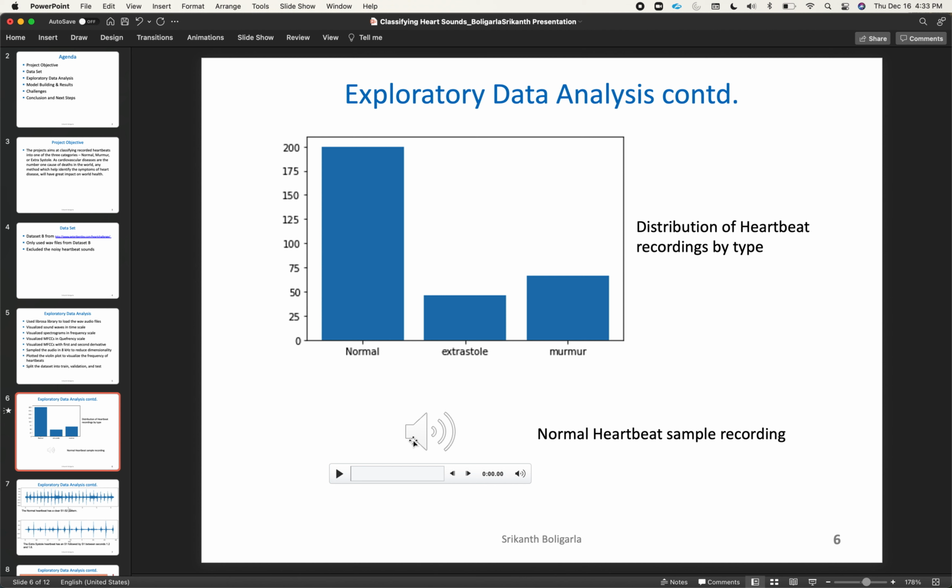Here is how a normal heartbeat sounds. There are lub and dub sounds, if you can hear here. The lub and dub are also called S1 and S2 sounds.